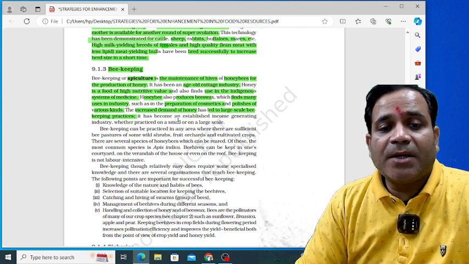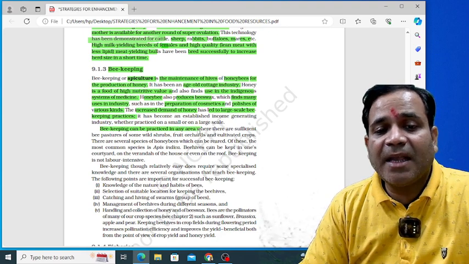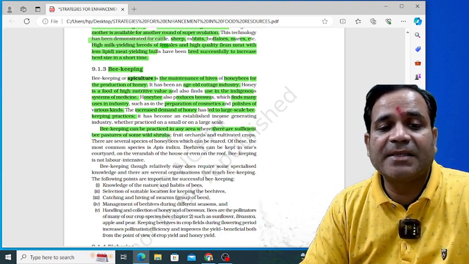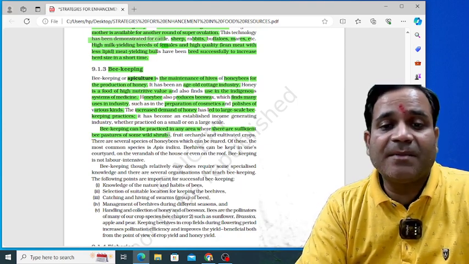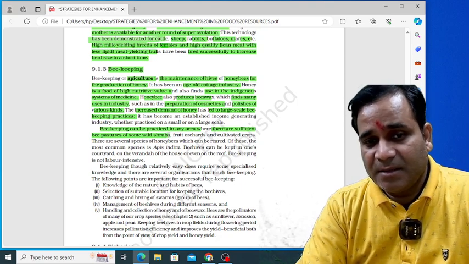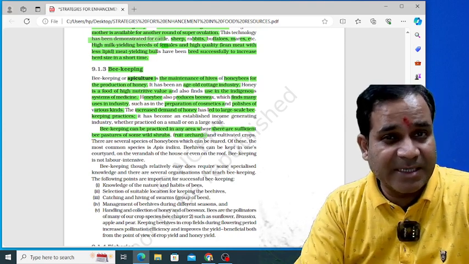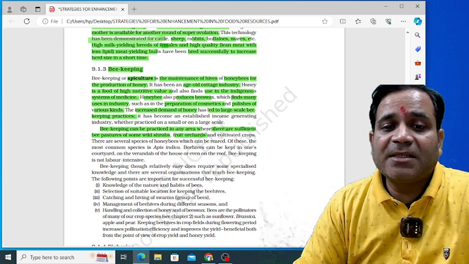Now it is important to understand that beekeeping can be practiced in any area where there are sufficient bee pastures of some wild shrubs. You know where we keep the bees? We keep the bees in areas with pasture land, wild shrubs, fruit orchards, my dear, and cultivated crops.